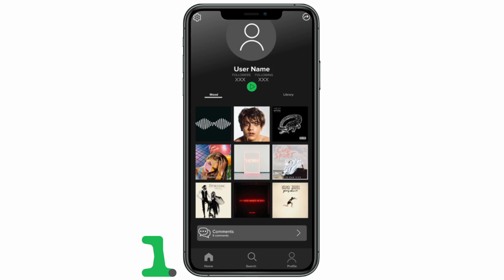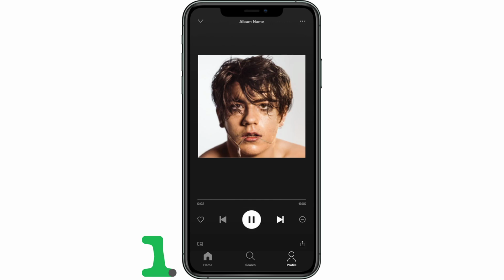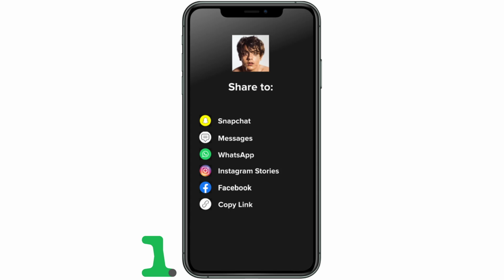You can now see an example of the mood board concept alongside the followers and following counts at the top and the comments bubble below the mood. The user now chooses to share an album that they have found on the mood, and then they can share it to the current external platforms using the existing methods currently offered by Spotify.